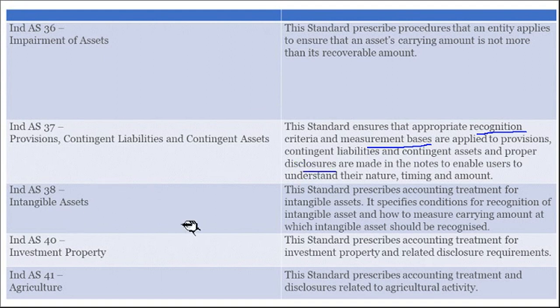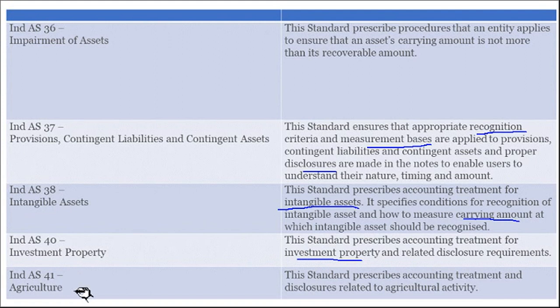38, intangible assets. This standard prescribes accounting treatment for intangible assets, like copyrights, then goodwill. How to treat that? It specifies conditions for the recognition of an intangible asset and how to measure the carrying amount at which an intangible asset should be recognized. What is the amount? How to calculate the amount will be explained here. Then Indian Accounting Standard 40, investment property. This standard prescribes accounting treatment for investment property and related disclosure requirements. So investment property is dealt by Accounting Standard 40.